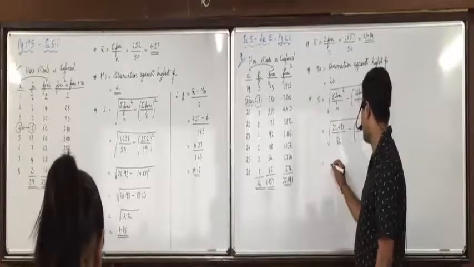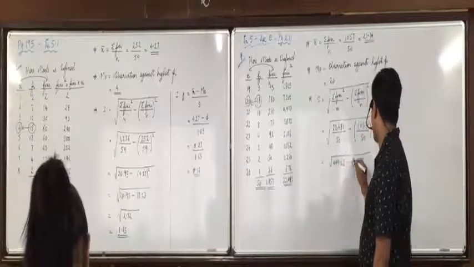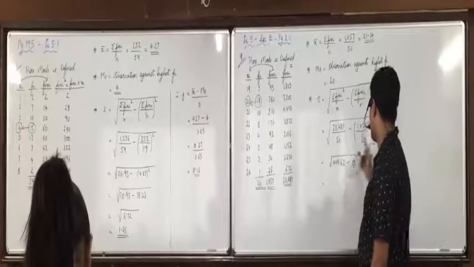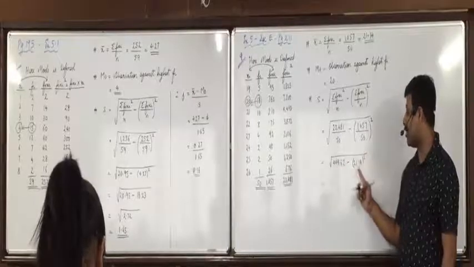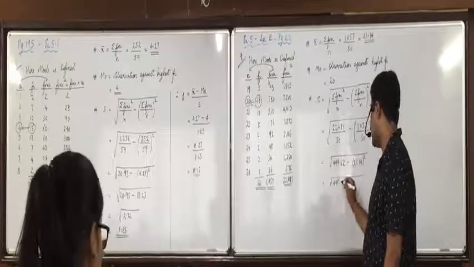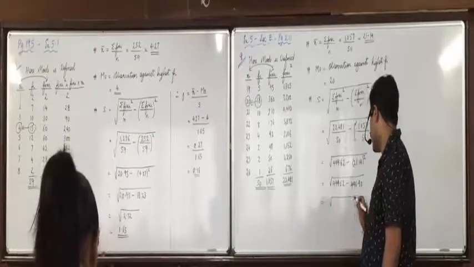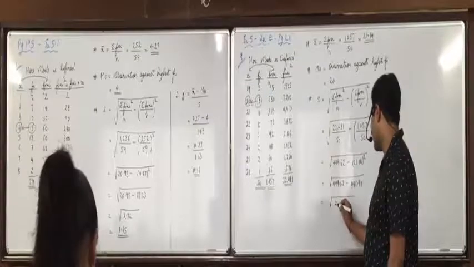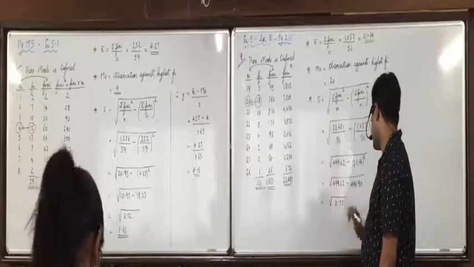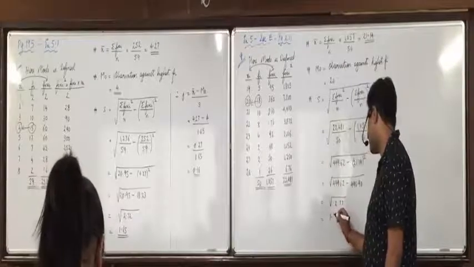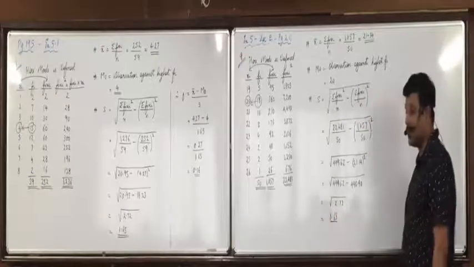Further? 22481 upon 50, 449.62, minus 21.14 whole square, 446.90. That gives 2.72. And what is square root of 2.72? 1.65.